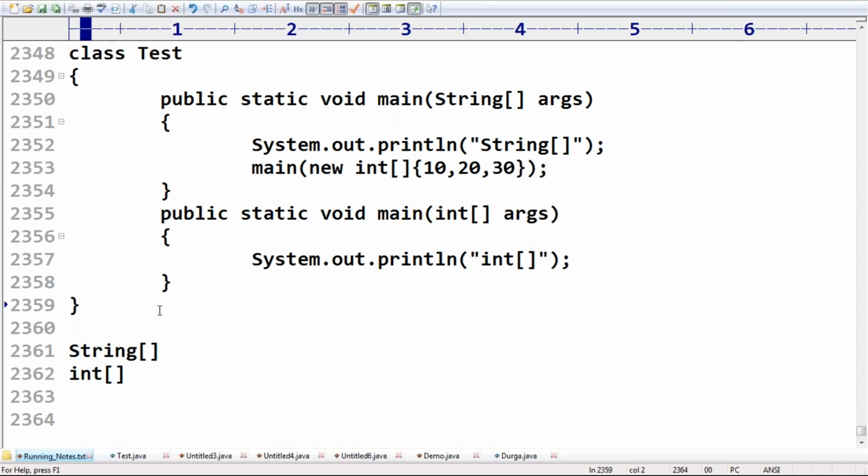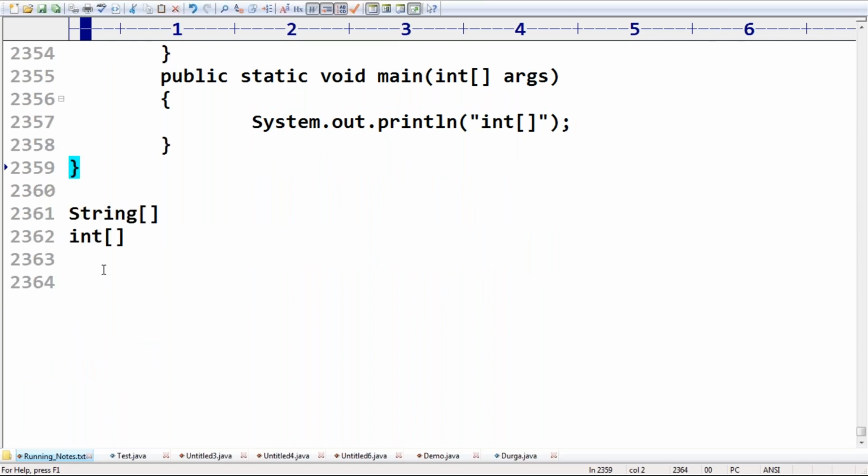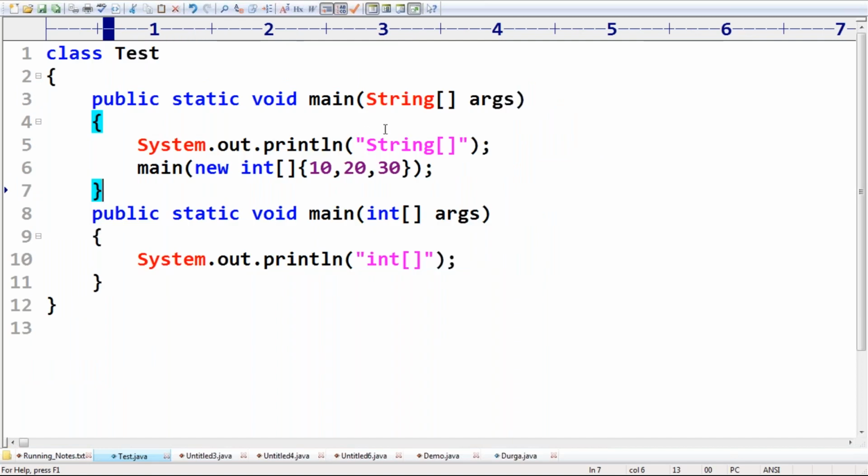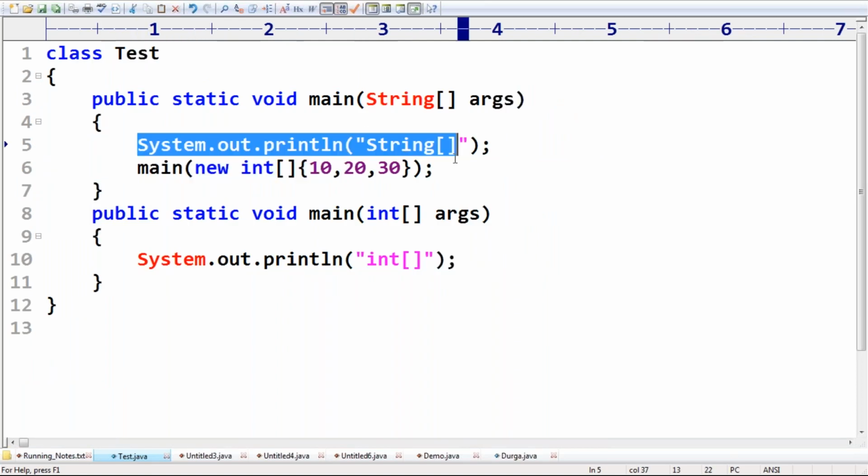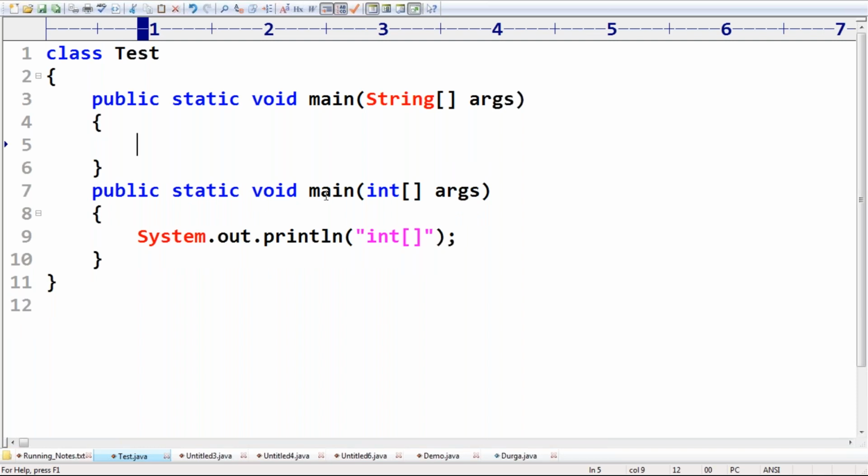Here just observe this very carefully. Same concept. I'm taking public static void main String array args. Can you please confirm, is it possible or not?